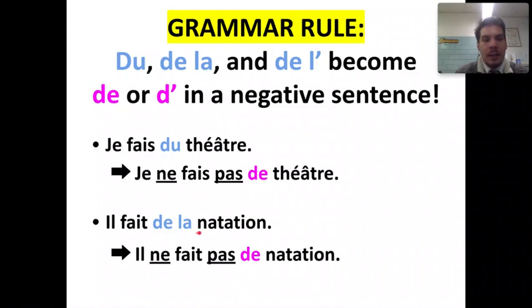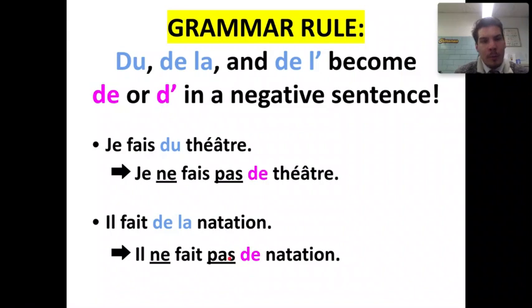I swim, or I do swimming. Il ne fait pas de natation. We have this ne pas here. We can't keep this de la here, so we change it to de.